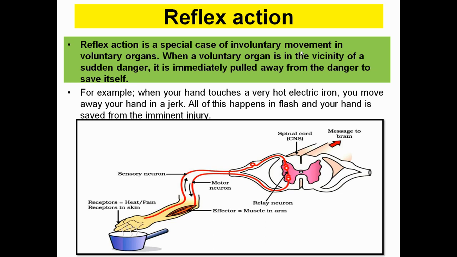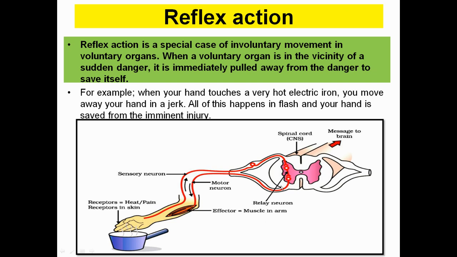Spinal cord is also a part of the CNS, but here the brain is not going to participate directly. It participates via the spinal cord. As you can see over here, this butterfly structure is the spinal cord, and here you can see, first of all, the sensory organ, that is your skin, is going to sense the heat, and sensory neurons are going to transmit the signal to the spinal cord.